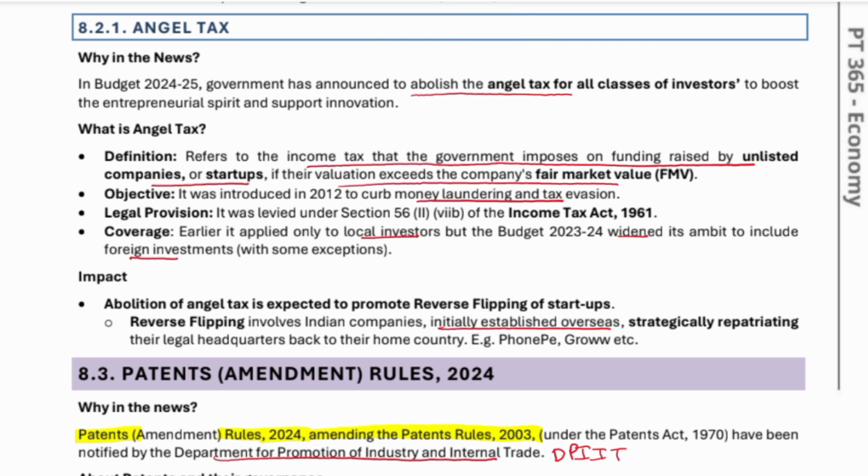See, many times a company raises money from the public without listing on the stock exchange. On the money raised by the company, the government imposes a tax, named angel tax, on money raised without issuing any shares in the stock exchange. So what are the main objectives? To curb money laundering and tax evasion.